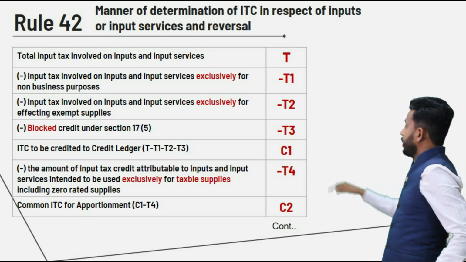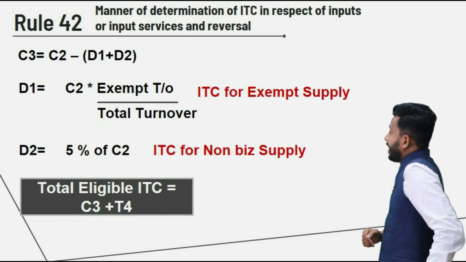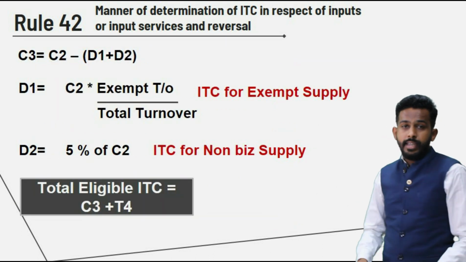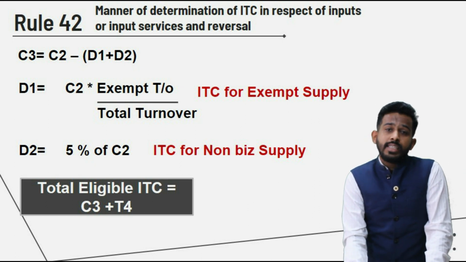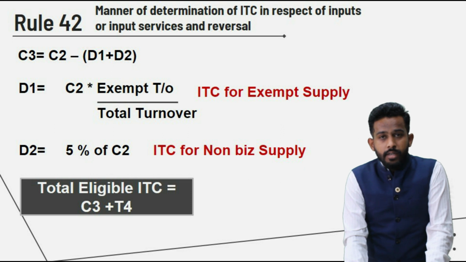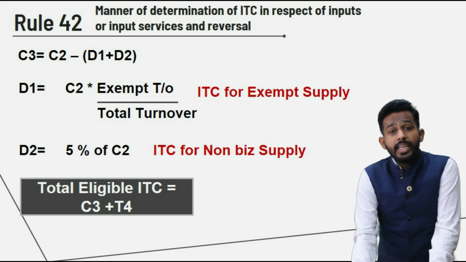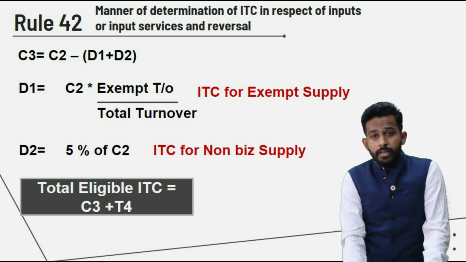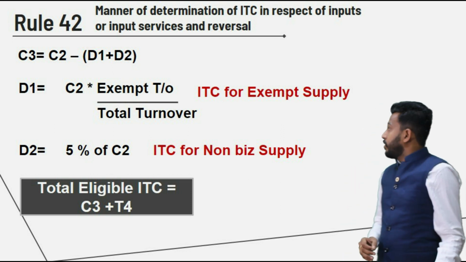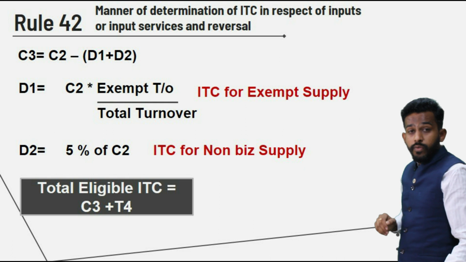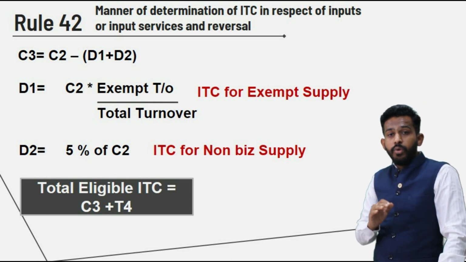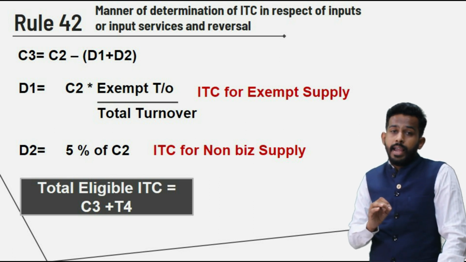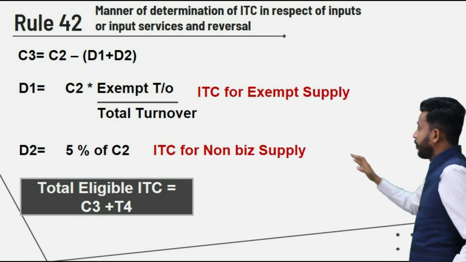Right friends? Let us term eligible credit as C3. Now how to get this eligible credit? The formula to get this eligible credit is very simple. Eligible credit equals common credit, that is C2, friends, minus bracket open sum of D1 and D2.